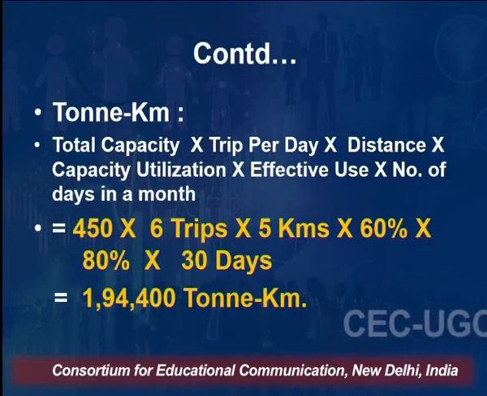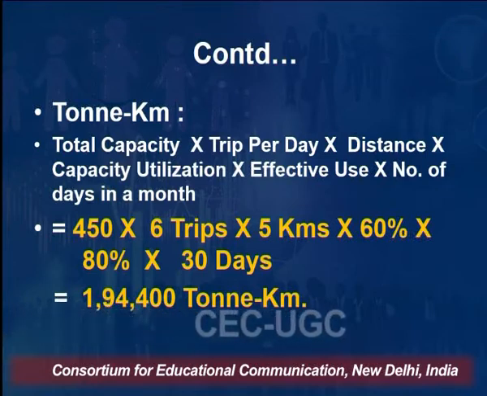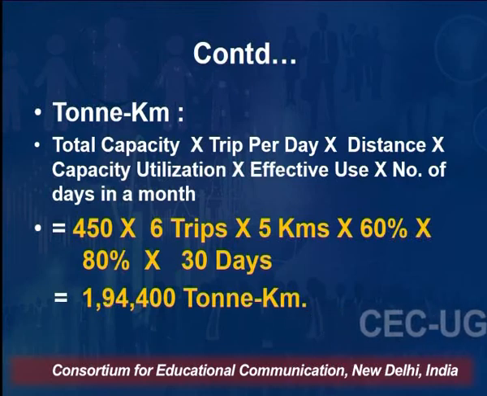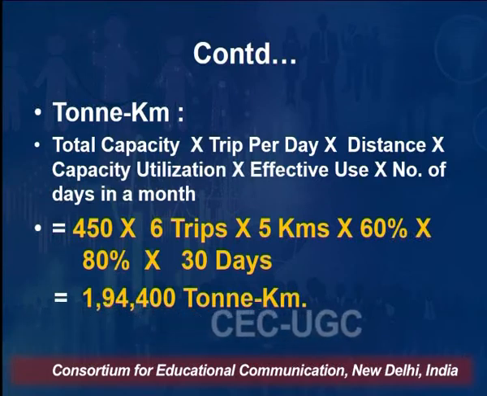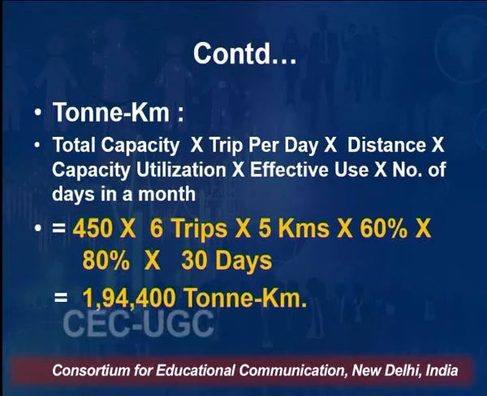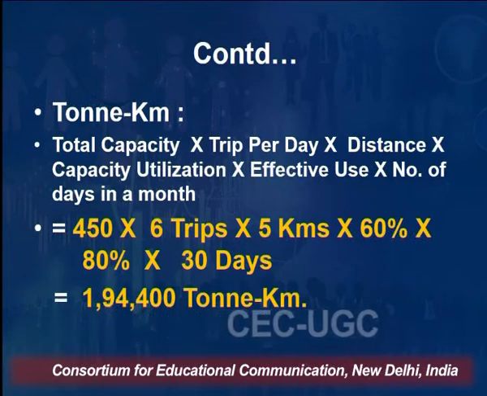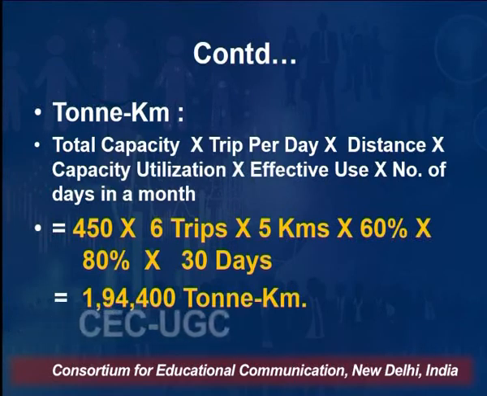But it will not include the distance which those vehicles are covering. And if you don't report the distance, from where will you get the fuel charges? Because in order to remove this much garbage, we need some fuel, because those vehicles are supposed to run. So that is why calculating it in terms of ton kilometer is quite significant. So this is the first example of applying service costing in a municipal corporation, where they are into a service of removing garbage, right?